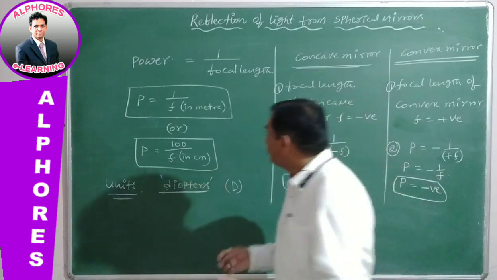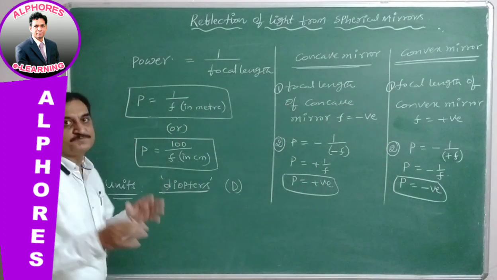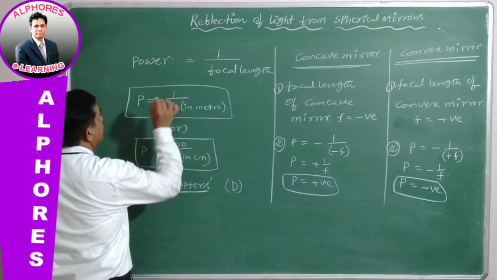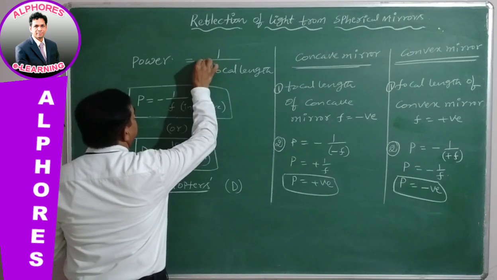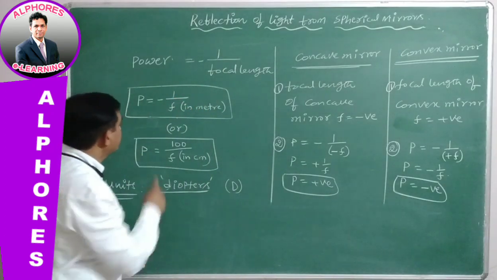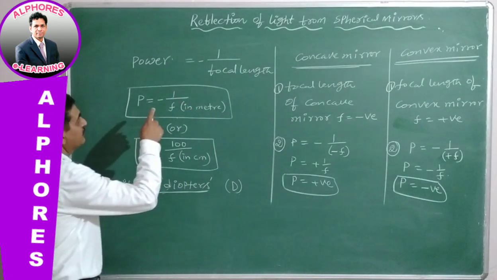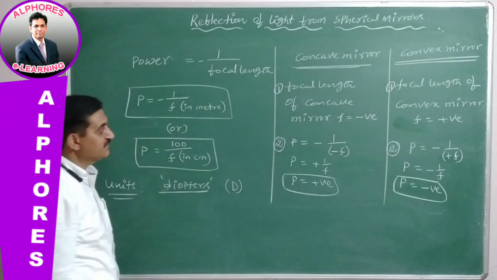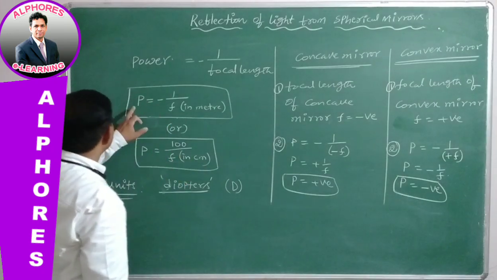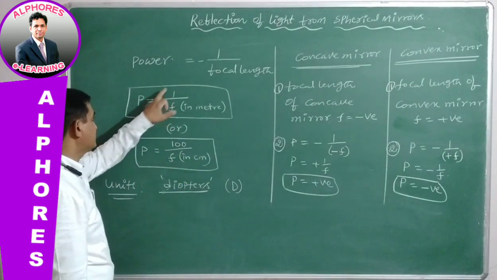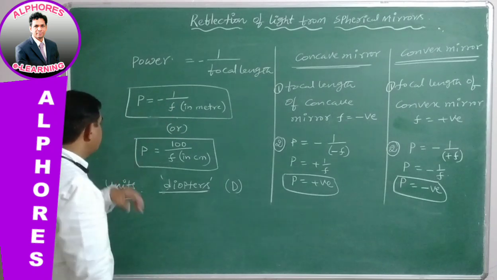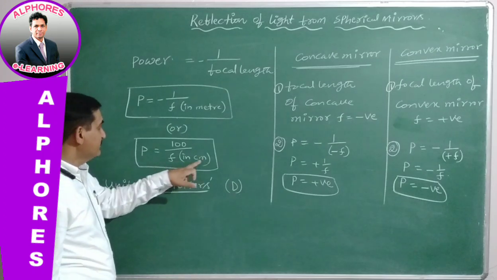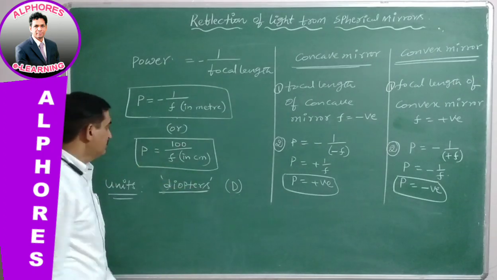The power of spherical mirrors is minus 1 by f when f is taken in meters. If the focal length is taken in centimeters, then power equals minus 100 by f.